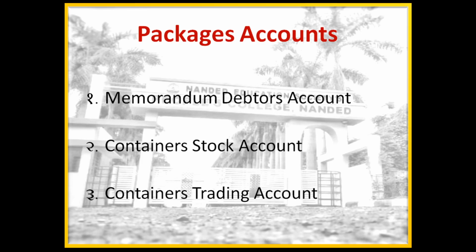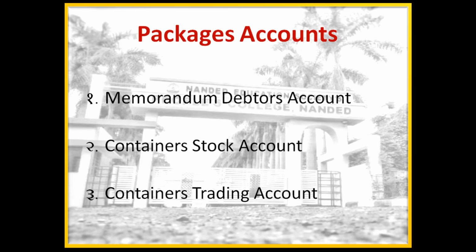Debit side shows: first, opening balance, containers with customers at the beginning of the year; second, containers sent out during the year. And credit side: number 1, containers returned during the year; second, closing balance, containers with customers at the end of the year.